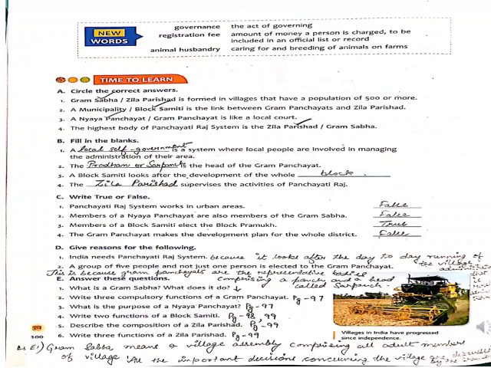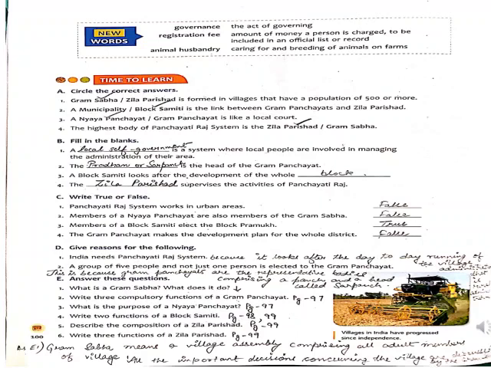So now you will see number 2, write 3 compulsory functions of Gram Panchayat. You have to go to page number 97, where you can see I have mentioned there E2. So 3 compulsory functions have been asked.